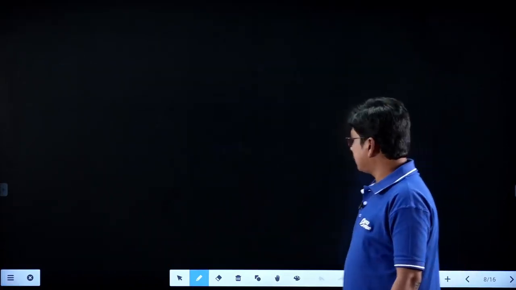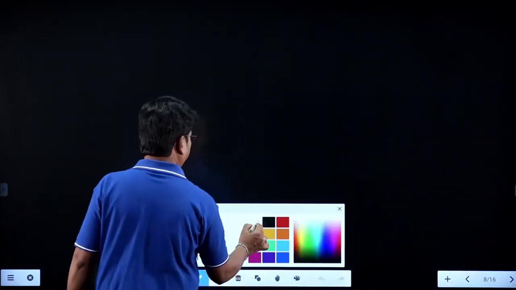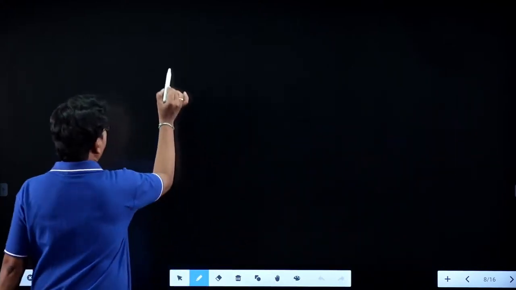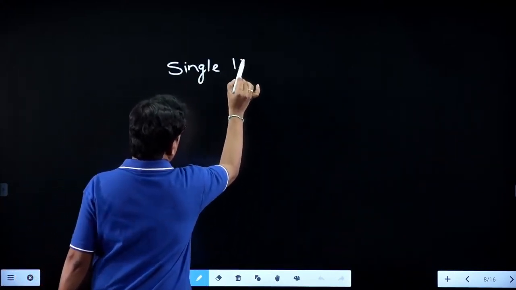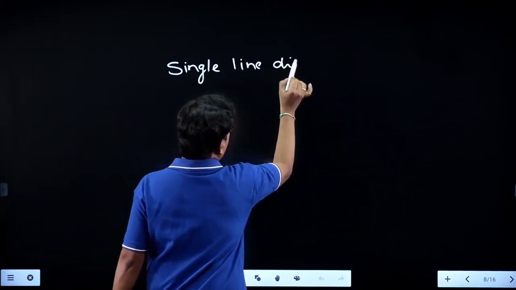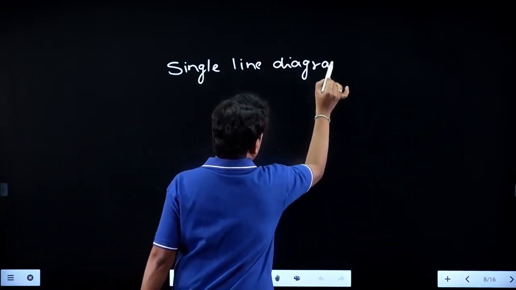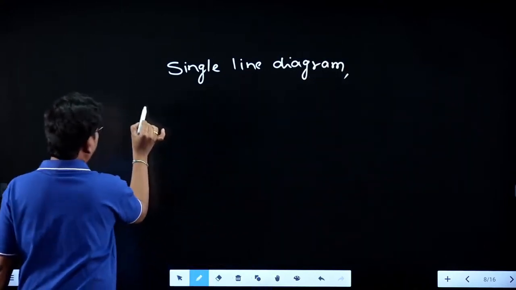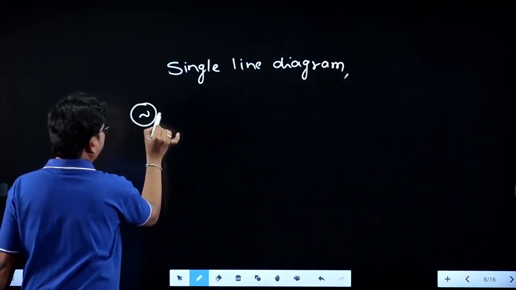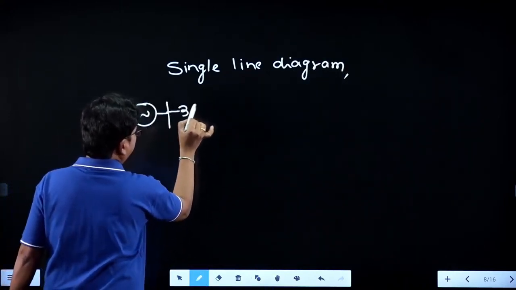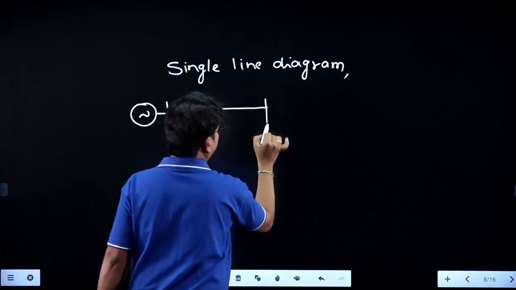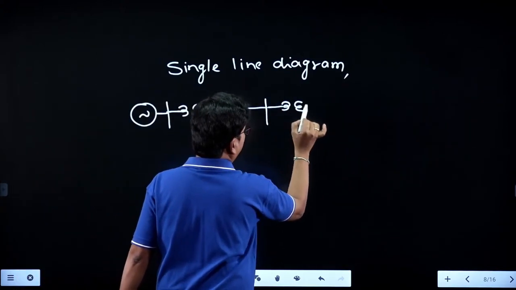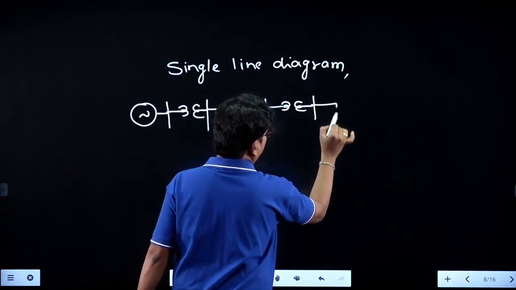If you see the single line diagram of a power system, it consists of a generator, a transformer, the transmission line, one more transformer, and the motors, which are the loads.